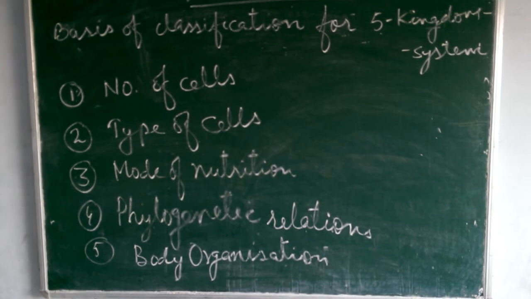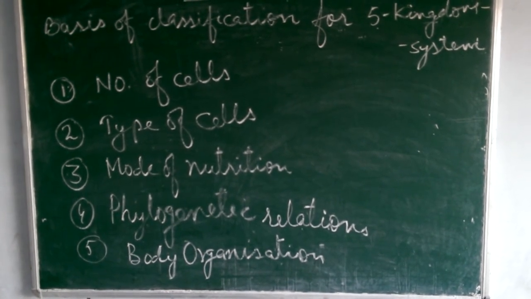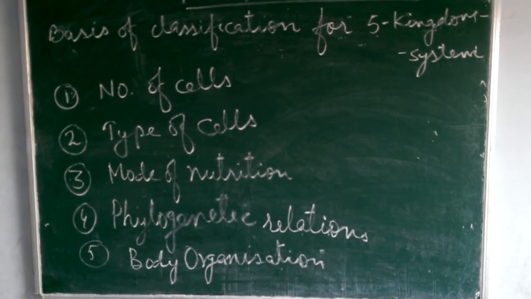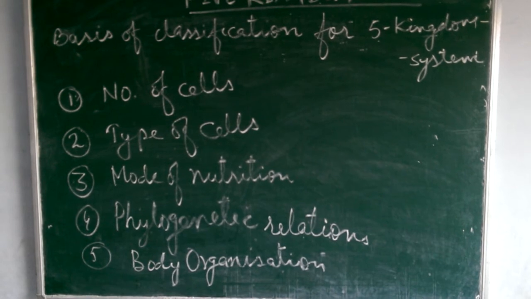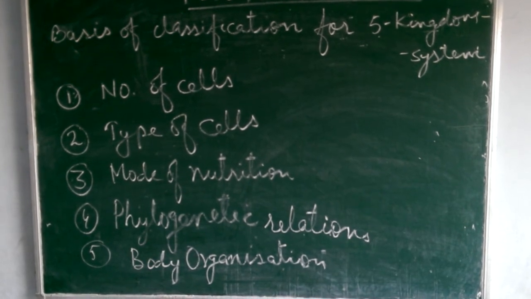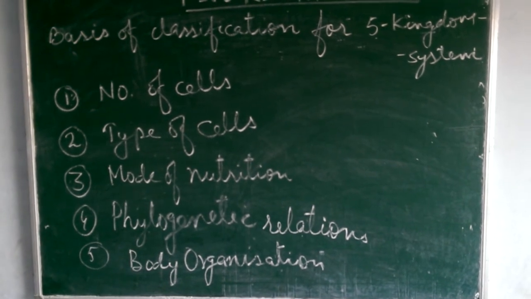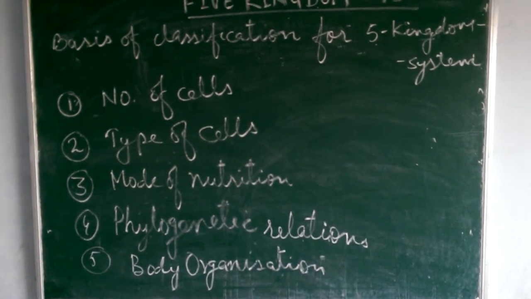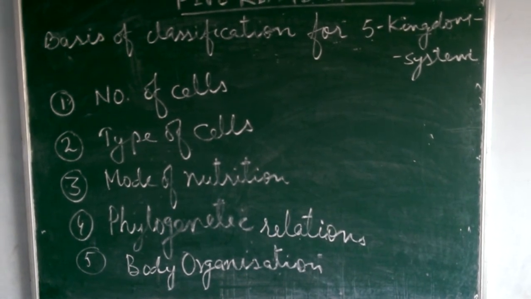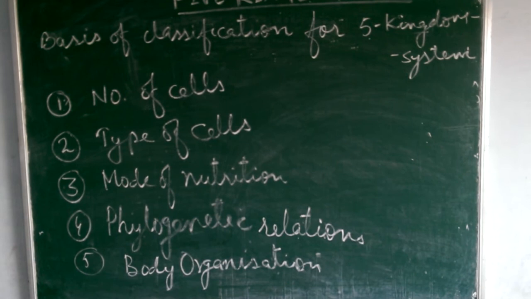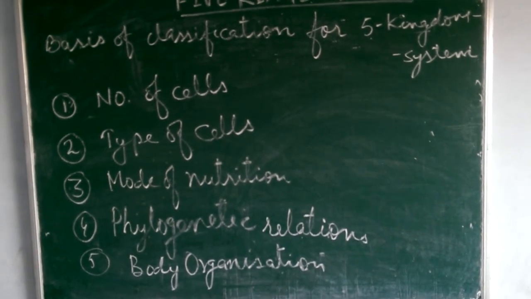On the basis of mode of nutrition, plants and fungi were separated. On the basis of nature of cell wall also, he separated plants and fungi. On the basis of phylogenetic relationship, more closely related organisms having similarity in their body design and in their evolutionary relationship were put together, and on body organization, he separated simple organisms from the complex.